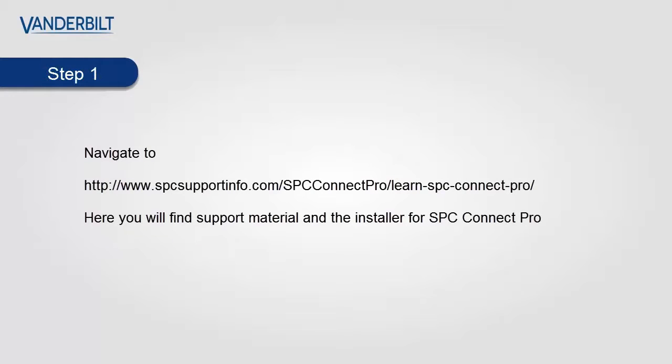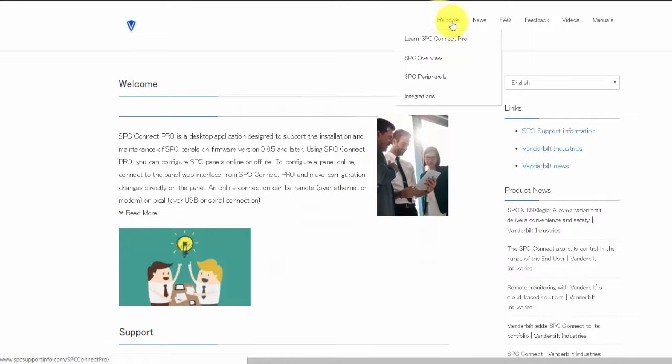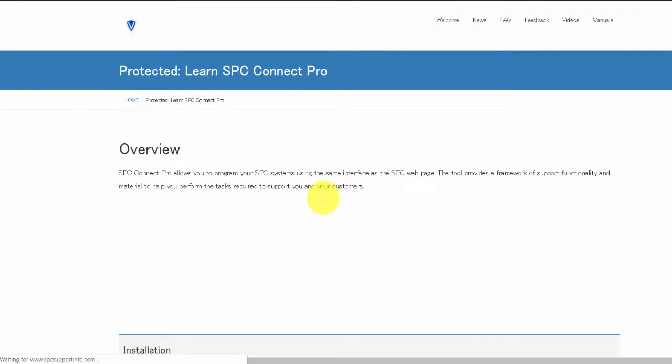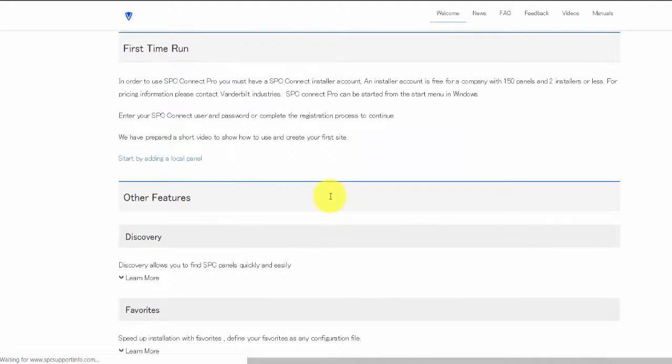Firstly, we navigate to the URL shown. Here you will find support material and the installer for SPC Connect Pro. Navigating to the URL, select the menu item. Here you will find a range of material designed to support your needs.